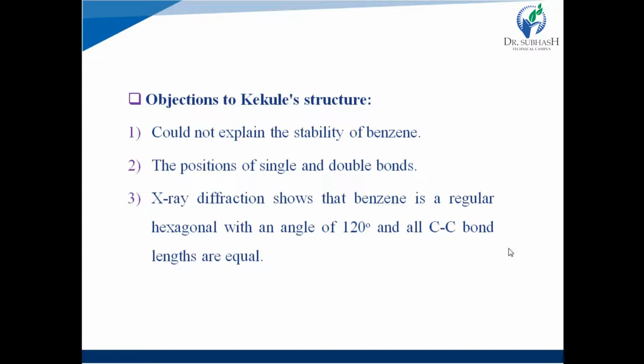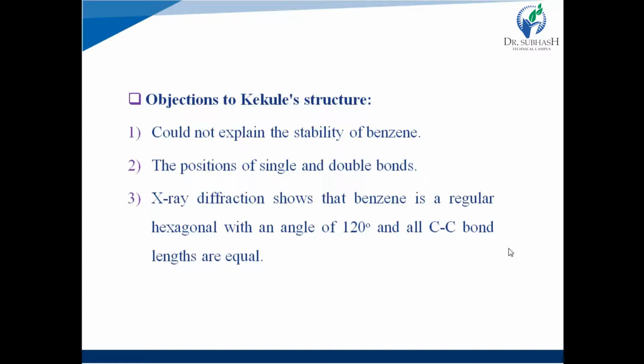First, it could not explain the stability of benzene. A powerful oxidizing agent cannot oxidize the benzene ring, even though it has pi bonds. So the Kekule structure could not explain why benzene does not undergo oxidation even in the presence of a strong oxidizing agent.